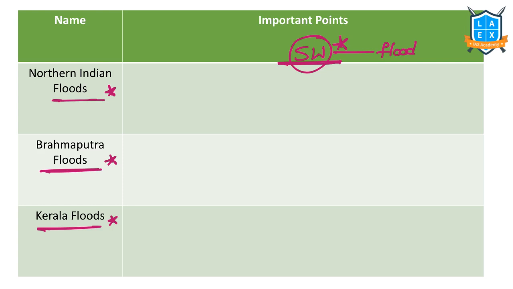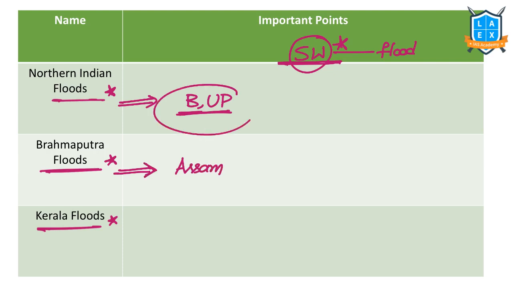So let us see northern Indian floods, Bihar, UP. These regions experienced floods. Yes or no? Brahmaputra, Assam. Every year Assam experiences floods because of Brahmaputra river and its tributary. Northern Indian floods are mainly due to Ganga river and its tributary. Especially if you see Bihar, Kosi river flooding is one of the major reasons for the Bihar floods.